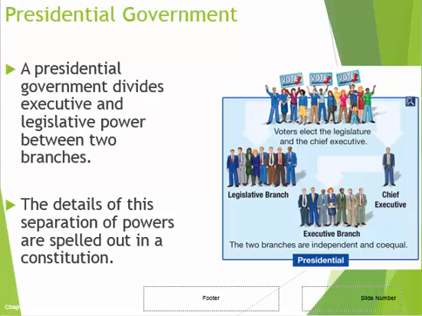Presidential government, again, like we have here in the United States, a division between the executive and the legislative branch. The president is elected and our representatives are elected as well. They serve in different branches, but they are co-equal to one another. The president has a system of checks and balances that he can undo things that the legislative branch does, and the legislative branch can also undo certain things that the president does.